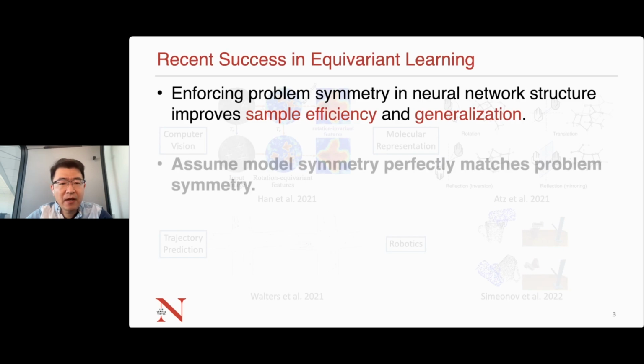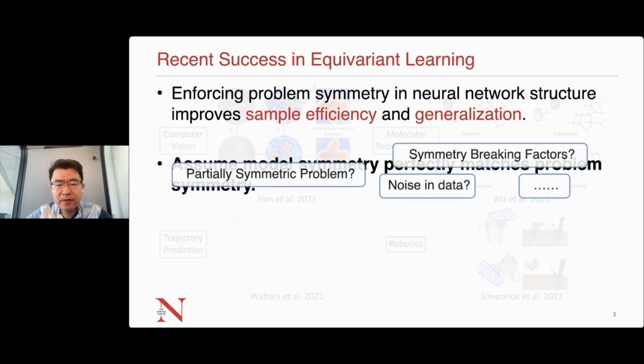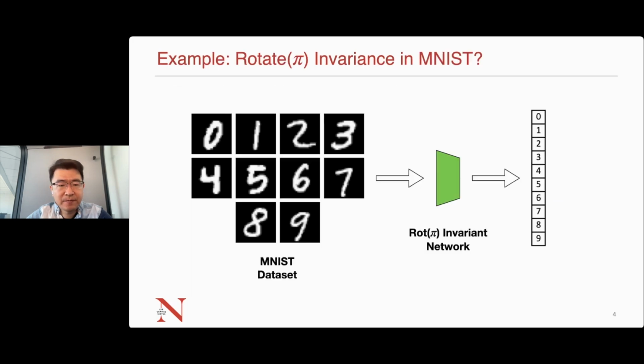However, the existing works typically assume that the model symmetry perfectly matches the problem symmetry, while real-world problems can easily violate such an assumption. For example, the problem could be partially symmetric. There might be some symmetry breaking factors, or the data could be noisy. In those imperfect scenarios, what will happen if we stick to an equivariant model is underexplored.